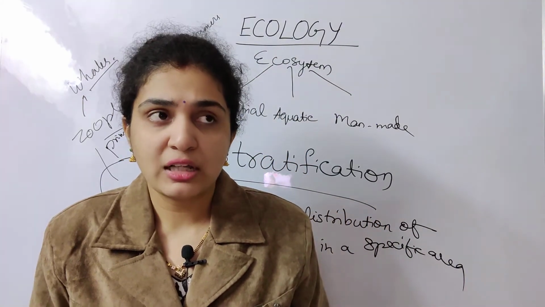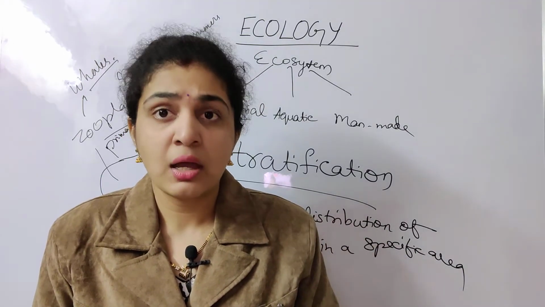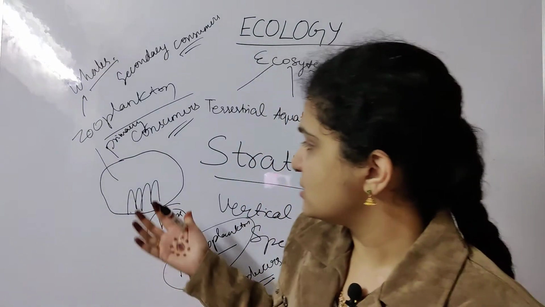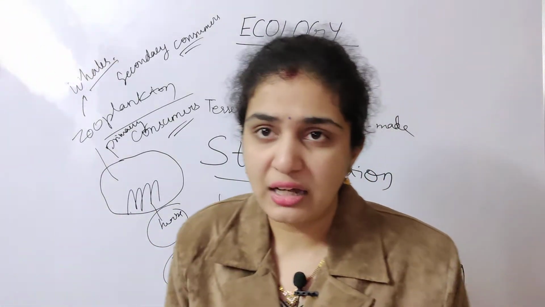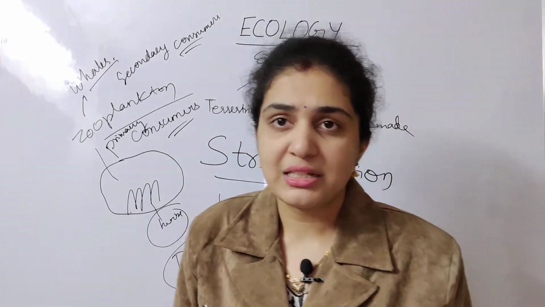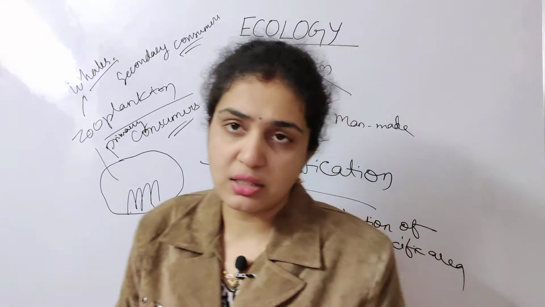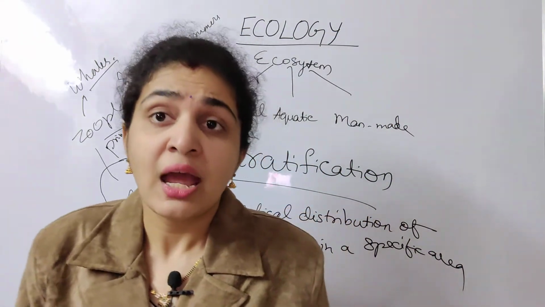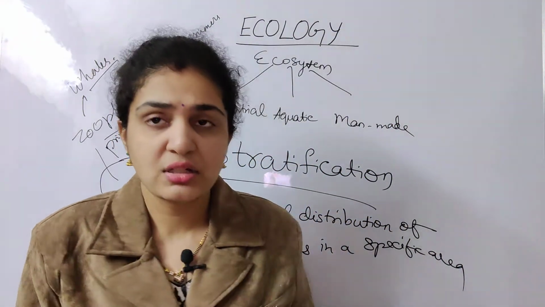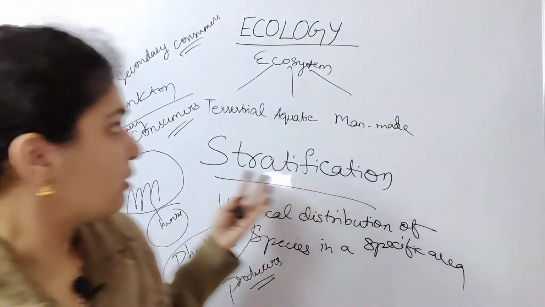So I want you to clearly differentiate between what is ecology, what is an ecosystem, and how all this takes place. What is stratification? That is the vertical distribution of species from one given species to another. Suppose it is a forest, it may vary from small herbs to trees and all.